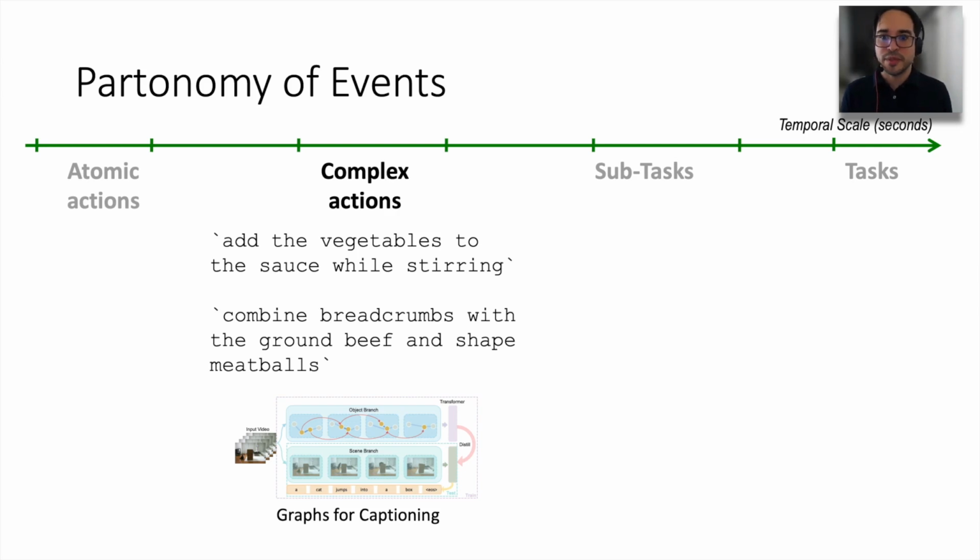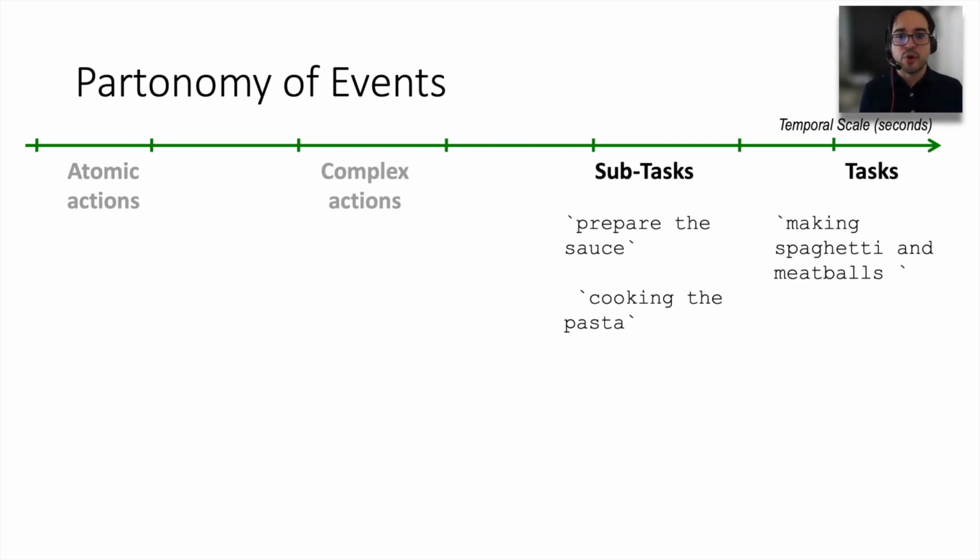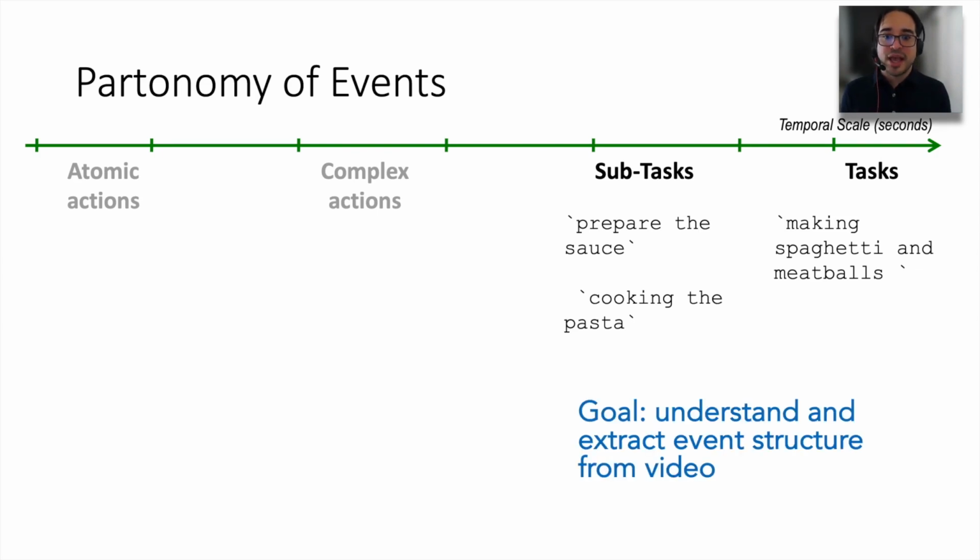However, there are still some limitations. For example, the language descriptions need to be just right in terms of length and expression of composition. Furthermore, sometimes we may be interested in extracting the structure of the event in the video, not just describing them. And this is particularly important as we move up in our temporal scale to tasks and subtasks, where understanding and extracting the event structure from the video is an important goal.